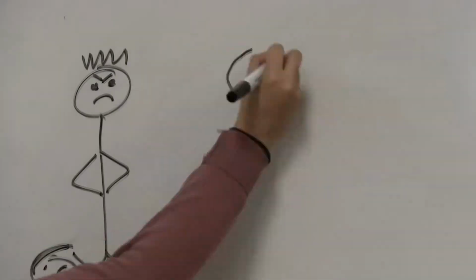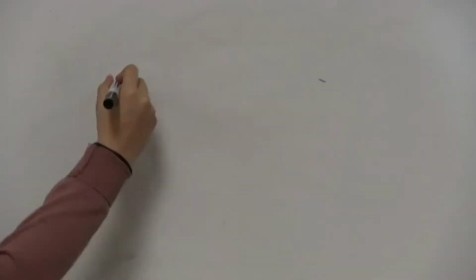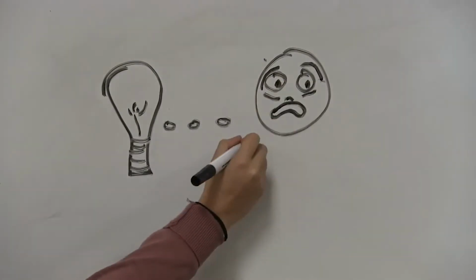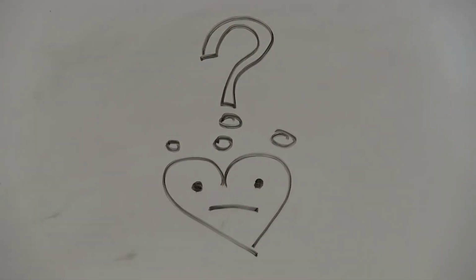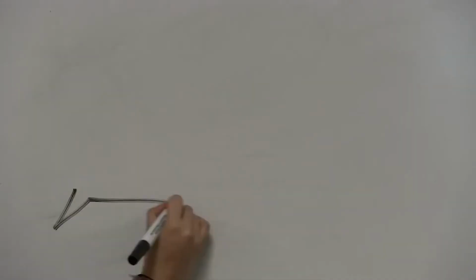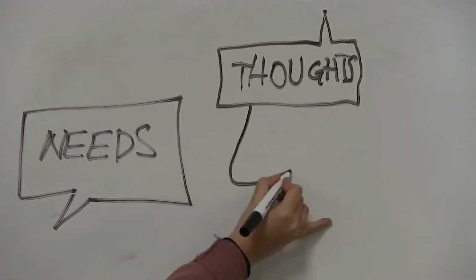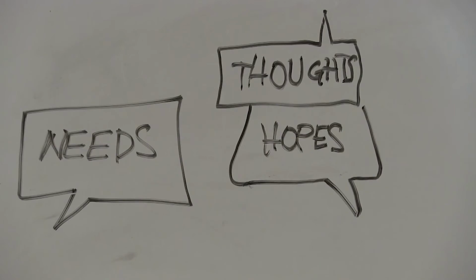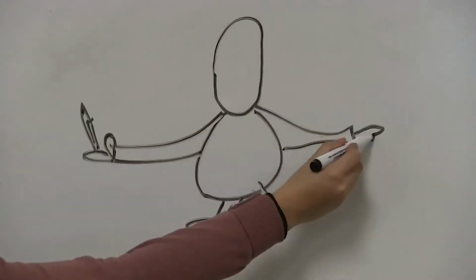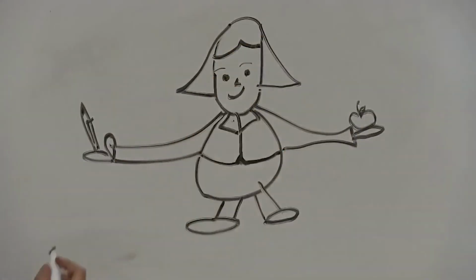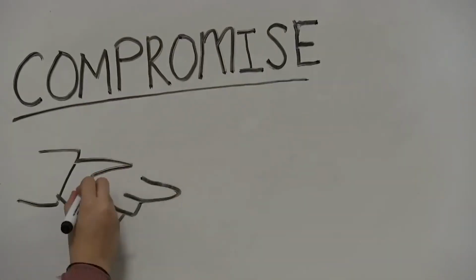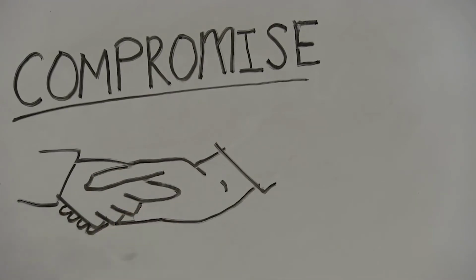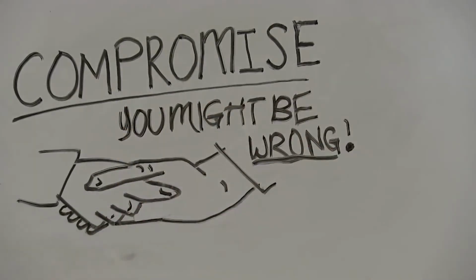Friends should lift you up, not pull you down. Think of somebody you respect. Now think of somebody you fear. What's the difference between the one you respect and the one you fear? A respectful relationship is a healthy communication of thoughts, hopes, and needs. This goes for relationships with your teachers too. If you have a disagreement, you should compromise or listen to the other side and consider the fact that you might be wrong. Unhealthy relationships are those that are controlling.